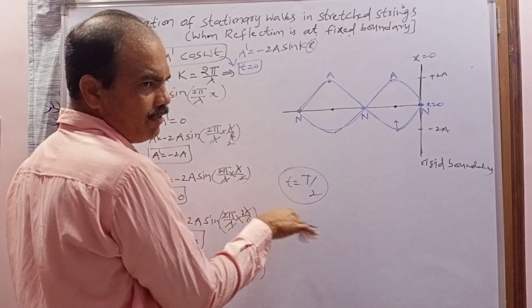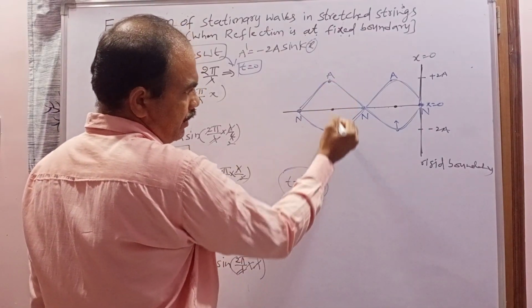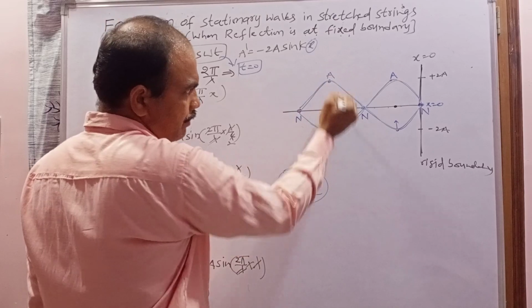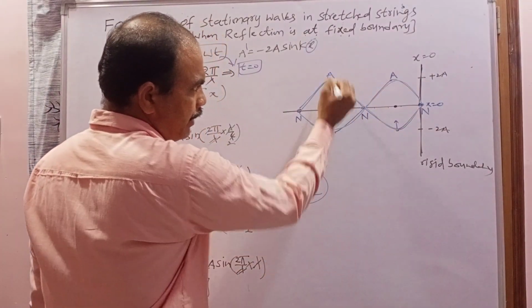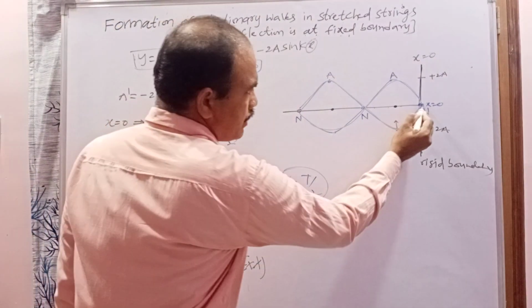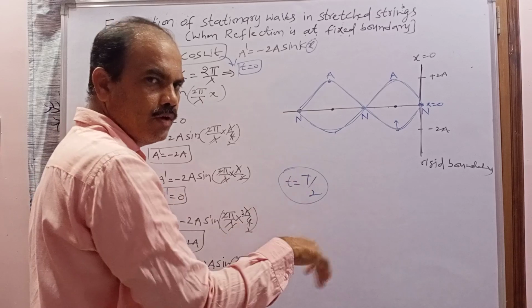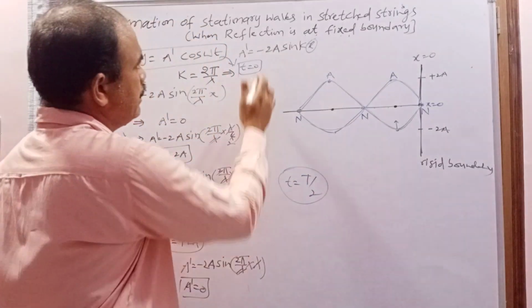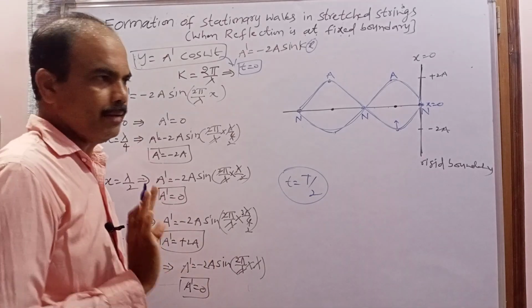Even as the time changes, these particles at any time have the maximum displacement, and these particles at this position have amplitude 0 at any time. So the amplitude only depends upon the position, it does not depend upon the time, remember.